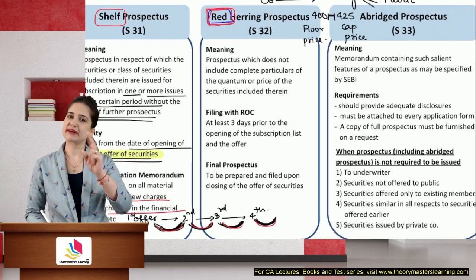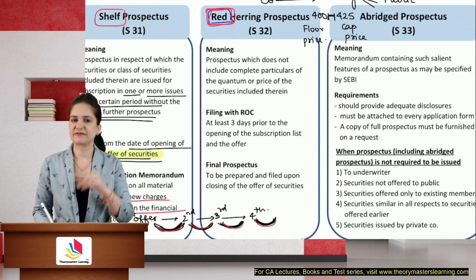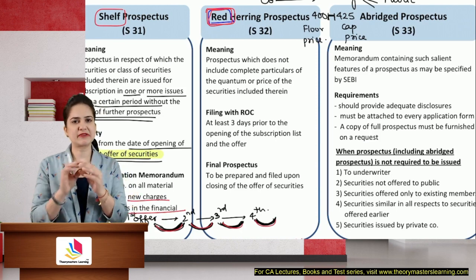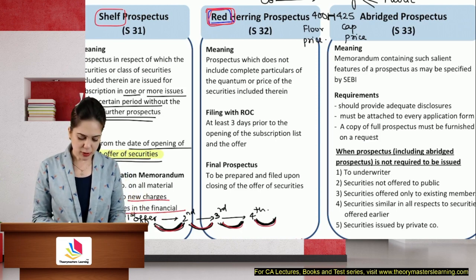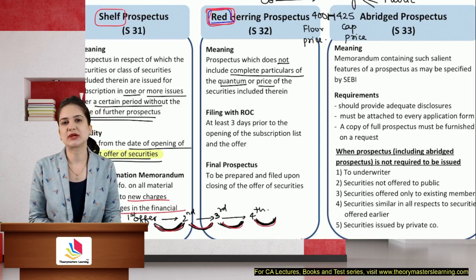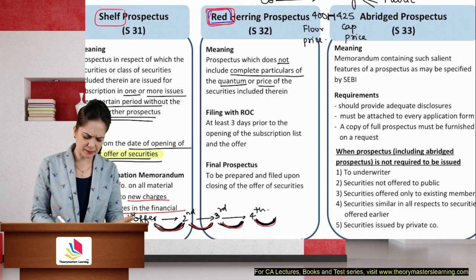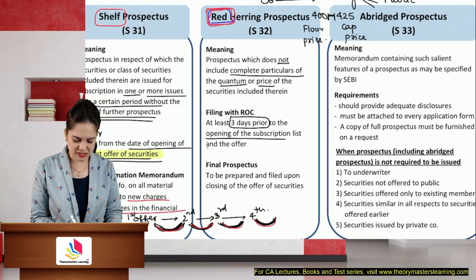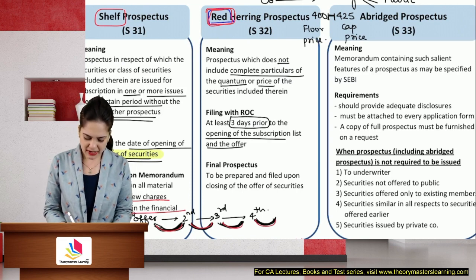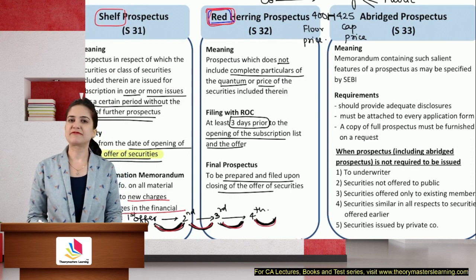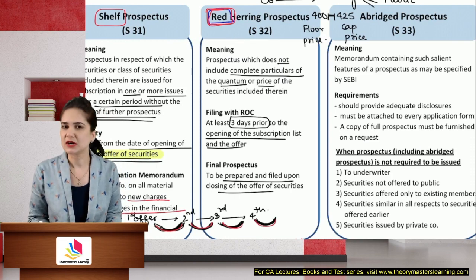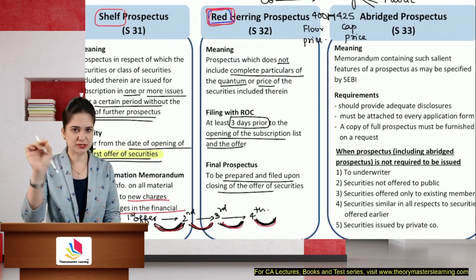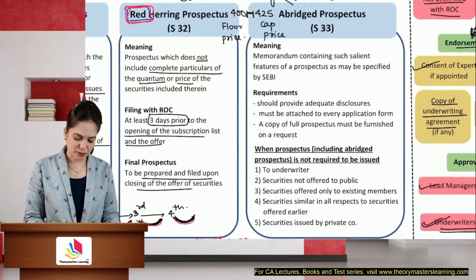So I will have to file the red herring prospectus, incomplete, as well as the final. When I file the final prospectus, I will highlight the changes made. A prospectus which does not include complete particulars of the quantum or the price of securities is known as a red herring prospectus. So it's incomplete. It has to be filed at least 3 days prior to the opening of the subscription list. When I am ready with the information, I will prepare the final prospectus and file it with the ROC, highlighting the changes made.